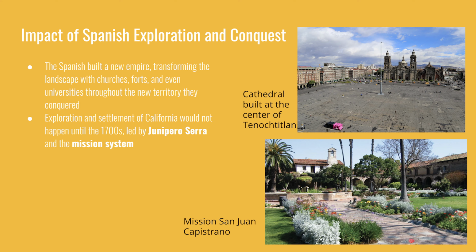You can still go to Mexico City today and see the cathedral at the center of the city, and beside it, the archaeological remains of the main temple. Exploration and settlement of California and other parts of North America would continue until the 1700s. You'll see the start of the mission system that was started by Junipero Serra. He will establish the missions all across the California coast in the 1700s.